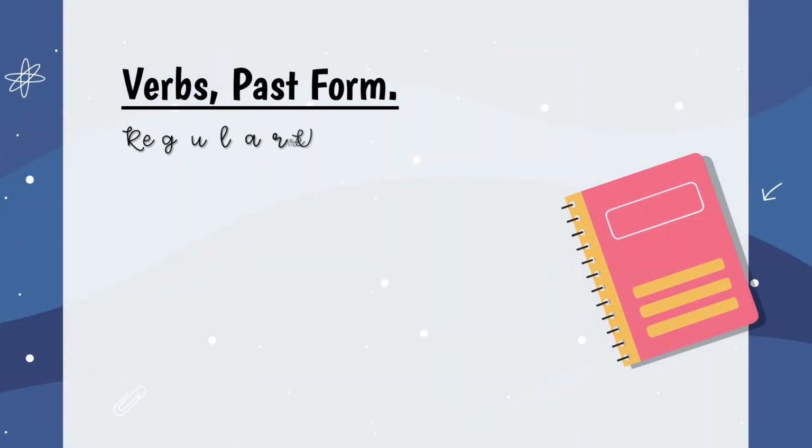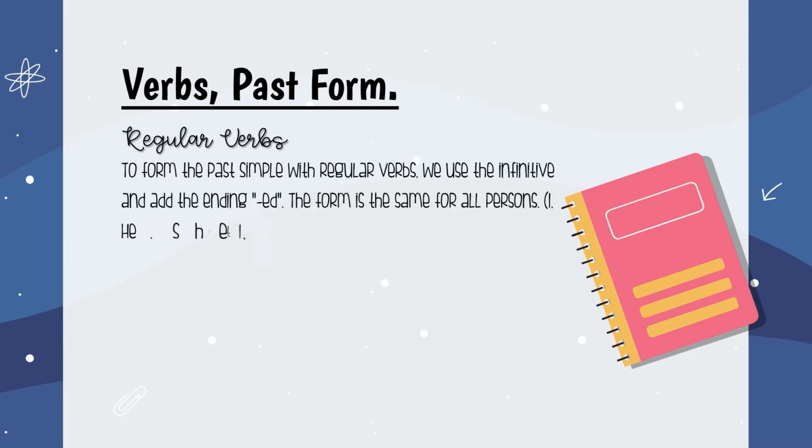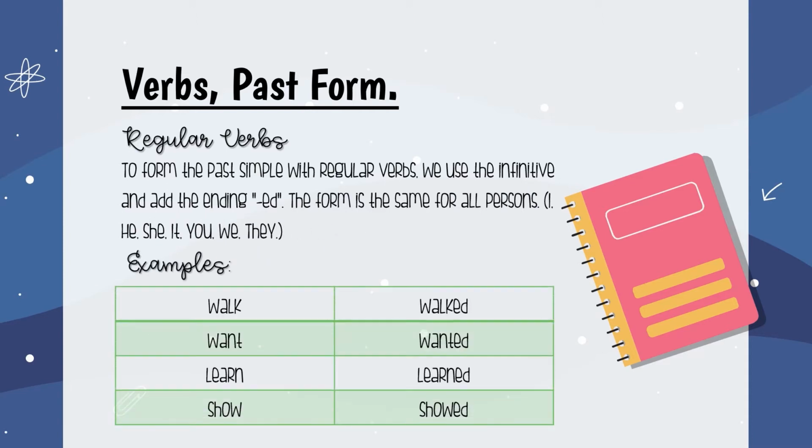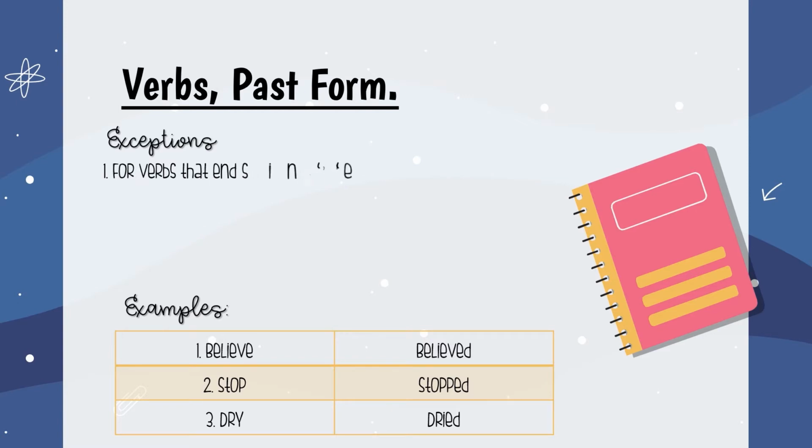Verbs in the past form. To form the past simple with regular verbs, we use the infinitive and add the ending -ed. The form is the same for all persons. For example, walk, walked; want, wanted; learn, learned; show and showed. However, there are some exceptions. For example, for verbs that end in E, it is only needed to add a D.